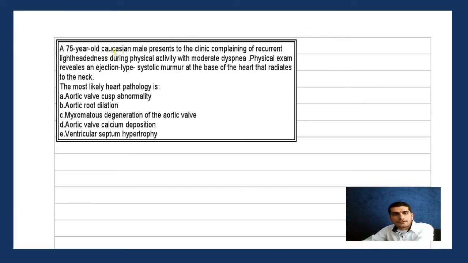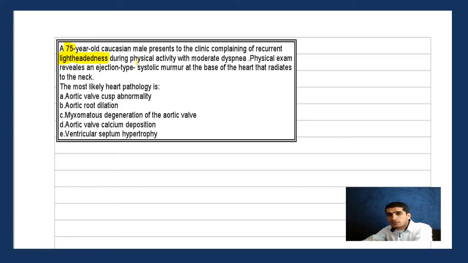Hey guys, good afternoon. What we have for today is a 75-year-old Caucasian male, so older age. First, he came to the clinic with recurrent syncope or lightheadedness. The syncope question is really high yield, but also kind of confusing, so I will do a separate syncope question maybe. But here we are basically talking about cardiology.